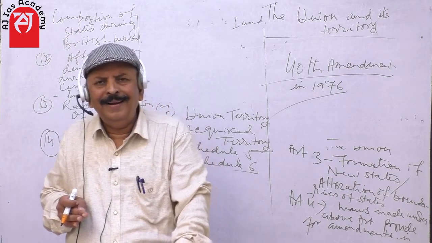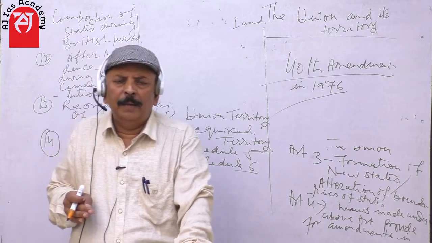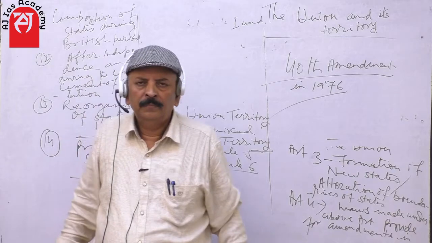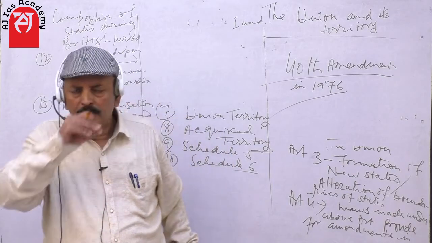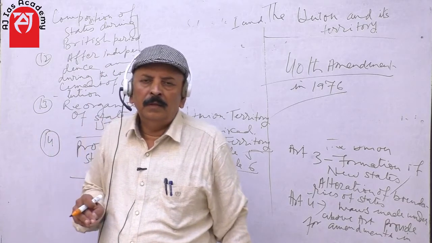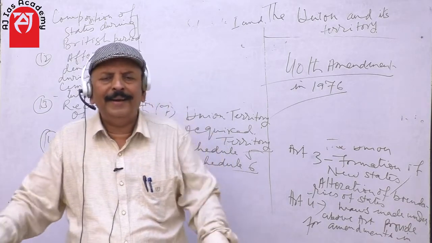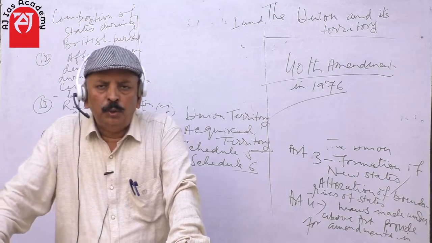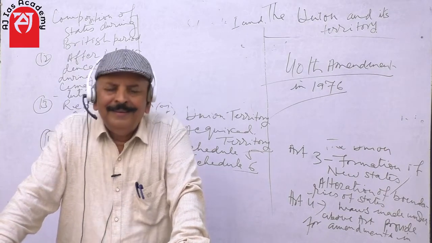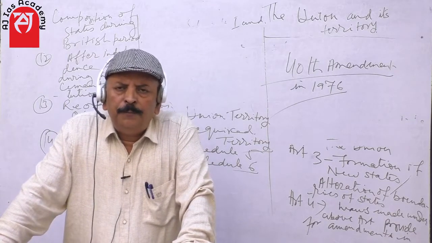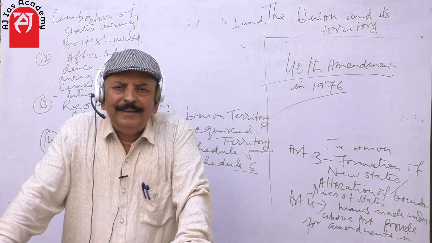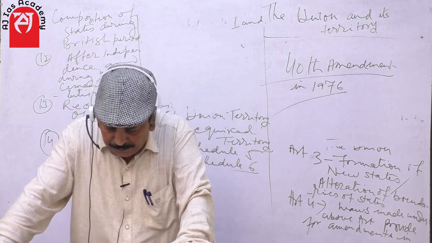Daman, Diu and Dadra and Nagar Haveli, because Dadra and Nagar Haveli, which was earlier a union territory, was merged into Daman and Diu. So there are 8 UTs in our constitution now, and the provision for UT has been described in part 8 of our constitution.